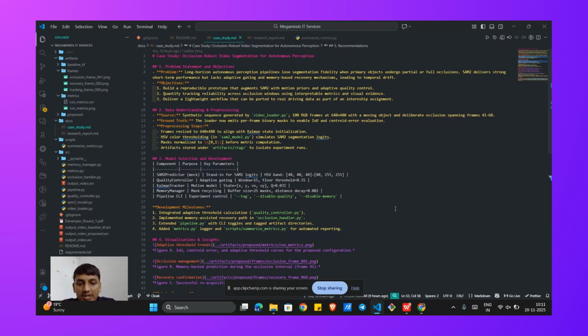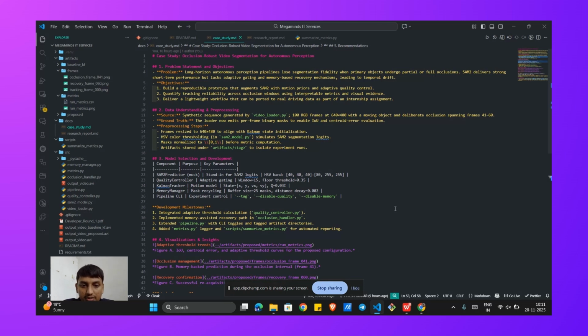So my work builds upon a paper by Yin and colleagues, which proposed combining SAM2 with a Kalman filter for motion prediction. This is a solid baseline, but it has limitations. It relies on a fixed confidence threshold and doesn't have a mechanism to preserve object shape during occlusion. So this led to three core research questions.